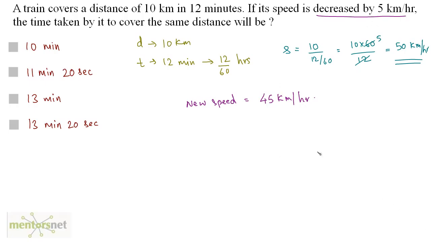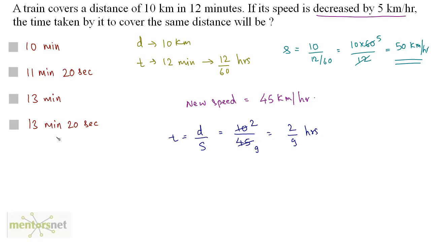Okay. Now the question is how much time is taken by this train to cover the same distance with this new speed? Well, again, we know that time is equal to distance upon speed. So the distance is the same, 10 kilometers, upon the new speed, 45 kilometers per hour. So 10 by 45, and that is equal to, 5 2s are 10, 5 9s are 45, so 2 by 9 hours.